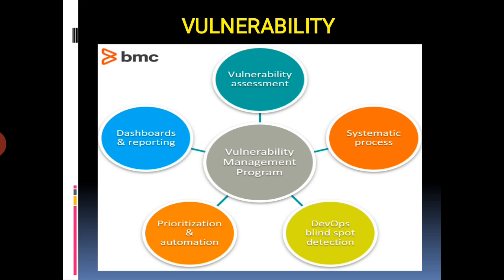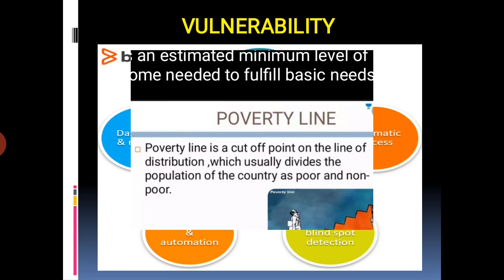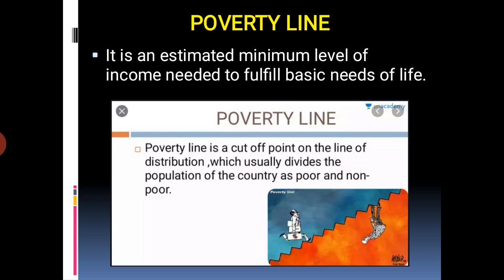Dashboards and reporting. So these are the factors of a vulnerability management program. Students, the next point is the poverty line. What do you mean by the poverty line?